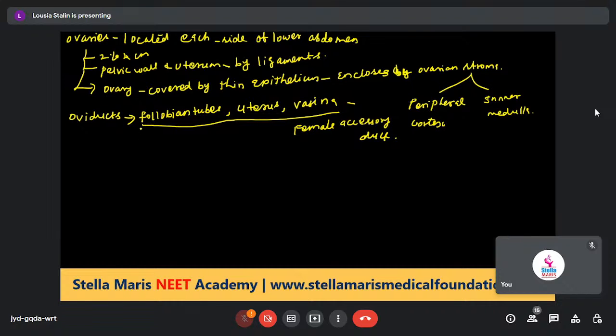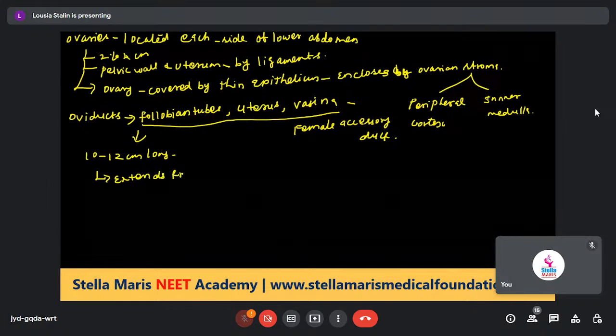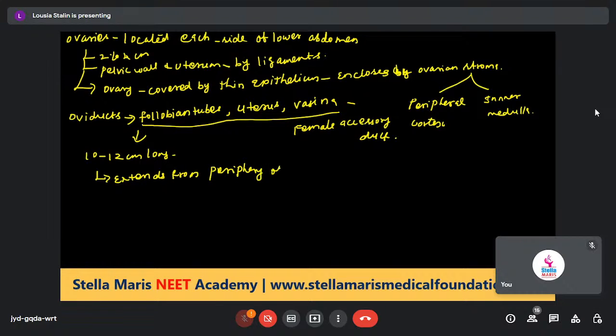First one is the fallopian tube. The fallopian tube is 10 to 12 centimeters long. The fallopian tube extends from the periphery of each ovary to the uterus.